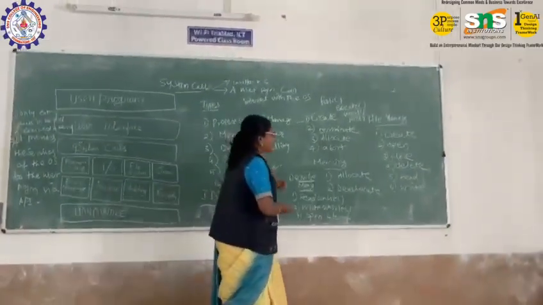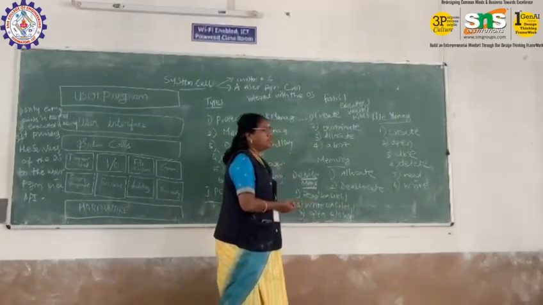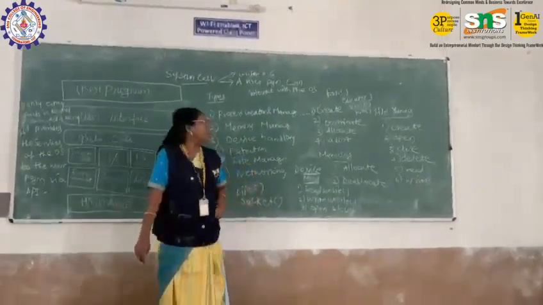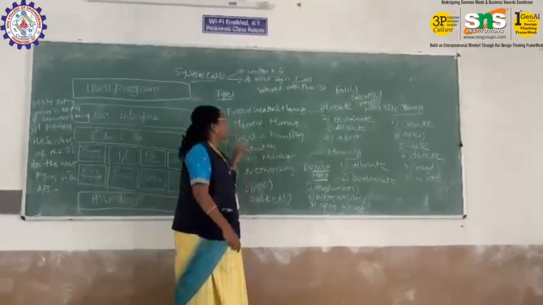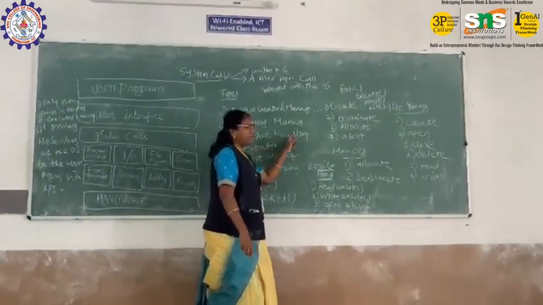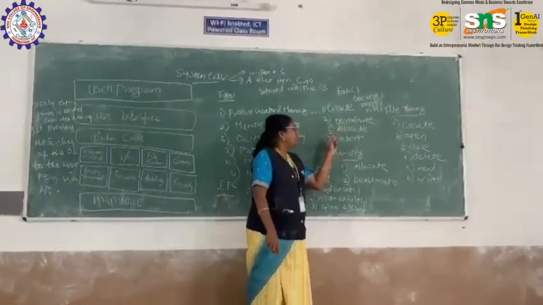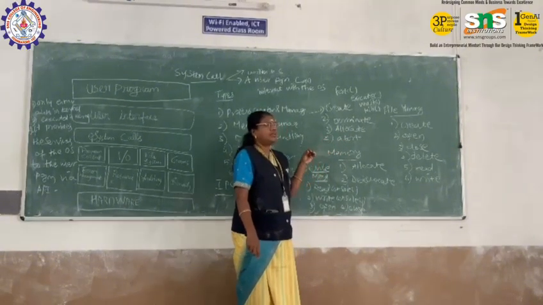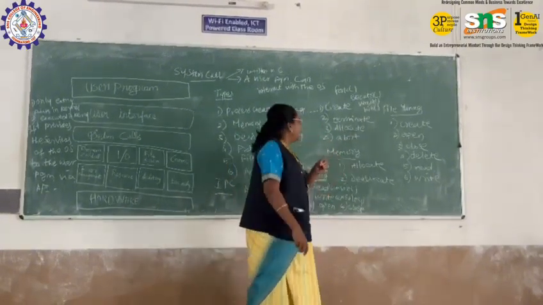First one is process creation. Many process services are in process creation and management: create, terminate, allocate, and abort or kill. These are the various functions.